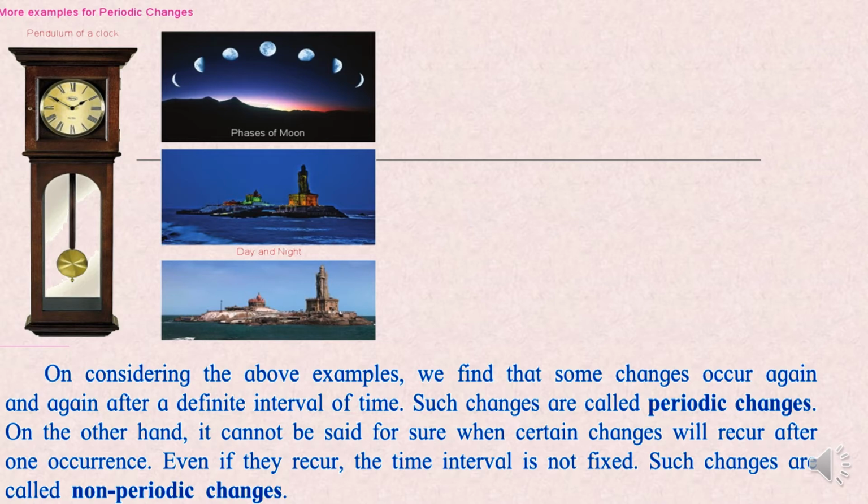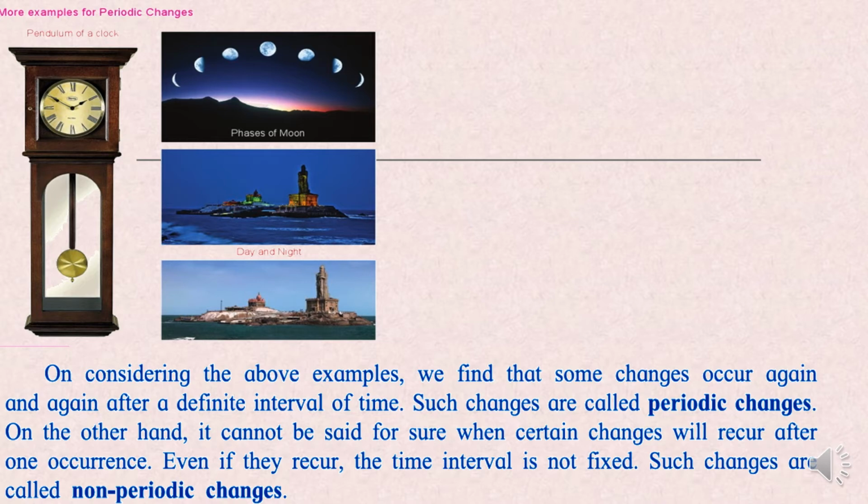In 24 hours you have day and night. Earth's revolution and rotation are responsible for the change in day and night, and for the seasonal changes as well. So this is happening over a fixed period of time, right? Such changes are called periodic changes.